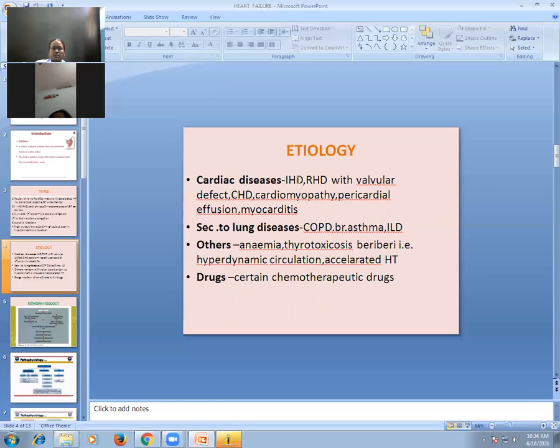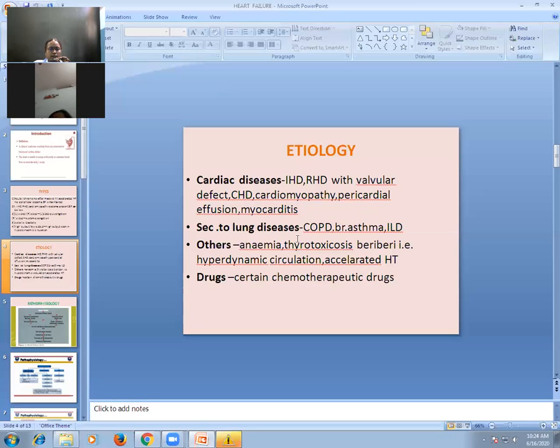So ischemic heart disease, rheumatic heart disease, valvular heart diseases, congenital heart diseases, cardiomyopathies, pericardial effusion, means fluid collection in the pericardial cavity, which compresses your heart, massive pericardial effusion, myocarditis. All these are the causes of heart failure, means diseases of the heart itself.